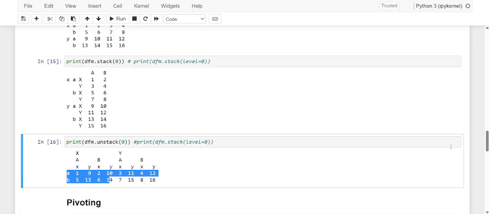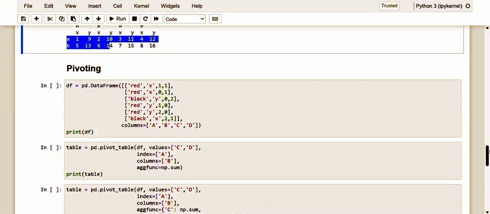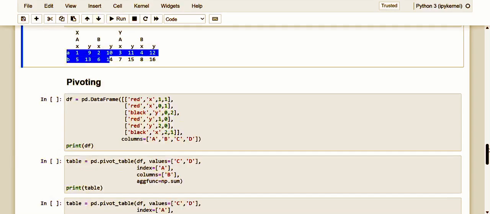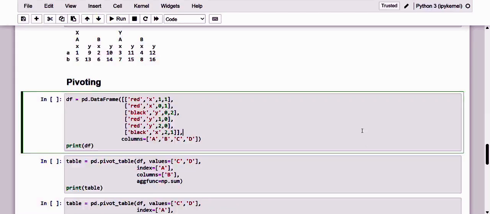Okay, fine, dear friends. Let me move on to the next topic, pivoting. One of the possible ways to reshape a data frame is pivoting. This process restructures the data frame in a complex way by simultaneously applying reindexing and aggregation of the internal elements. Here we have something related to a table with red and black, and something related to the indexing and the columns. So kindly take note of it.